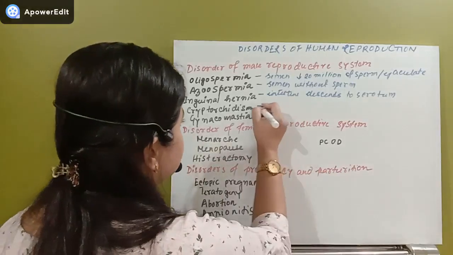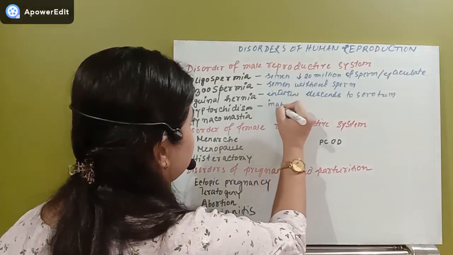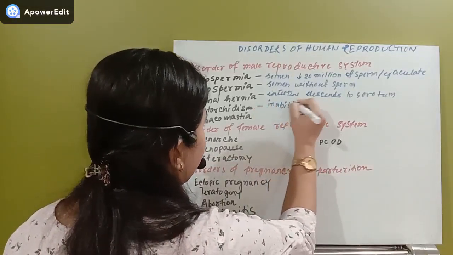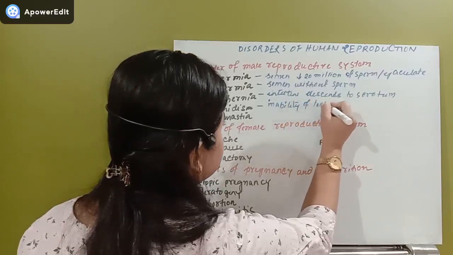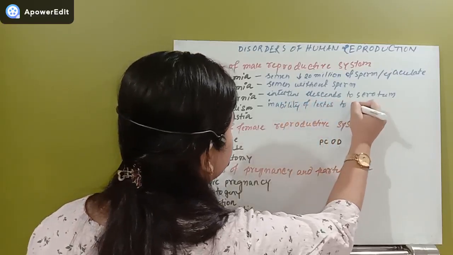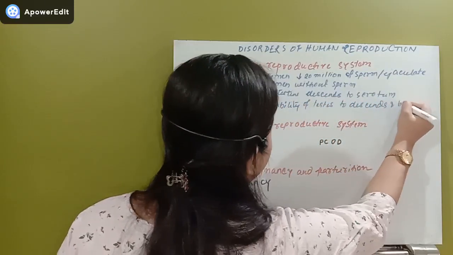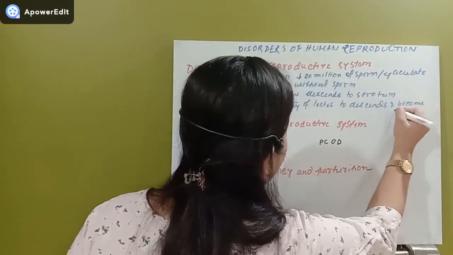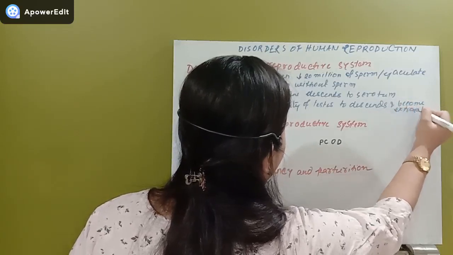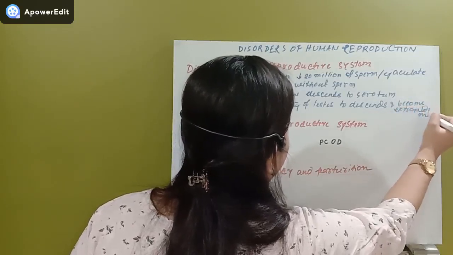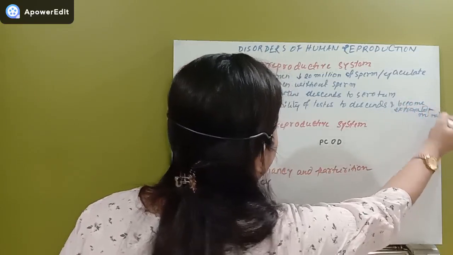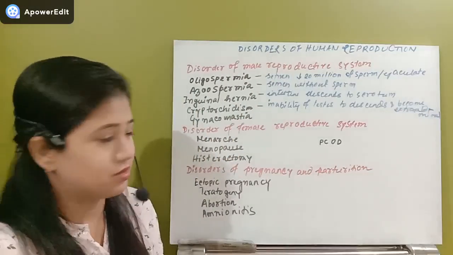So cryptorchidism is the inability of the testis to descend and become extra-abdominal. That condition is known as cryptorchidism.